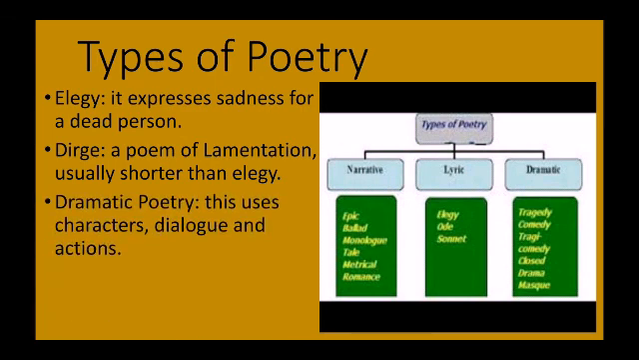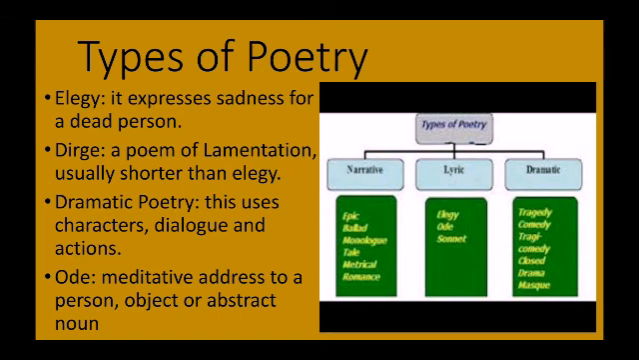We also have dramatic poetry. This type of poetry is usually with characters and dialogue. So this poetry uses character, dialogue, and action. Another type is ode. Ode is usually addressed to a person, object, or abstract noun.